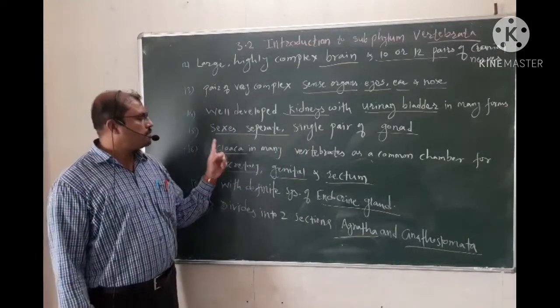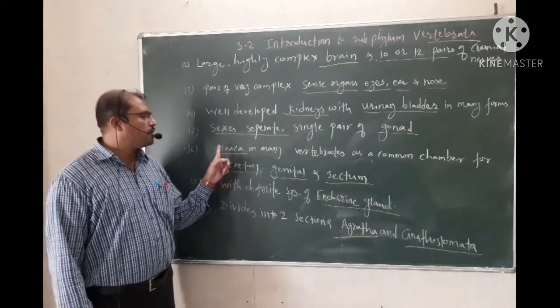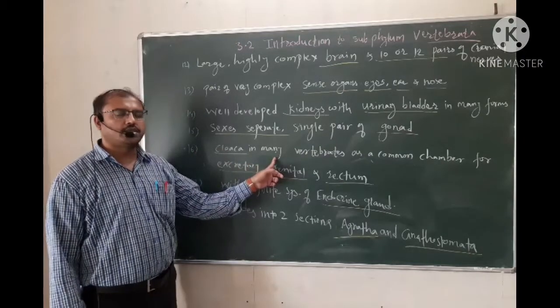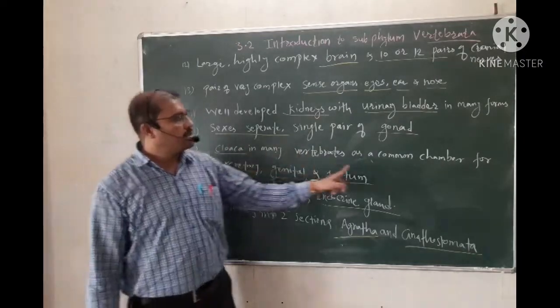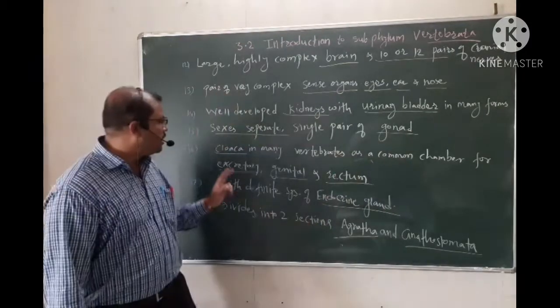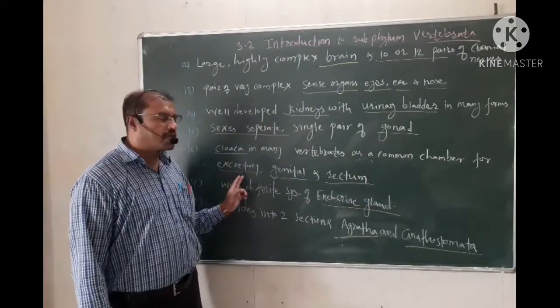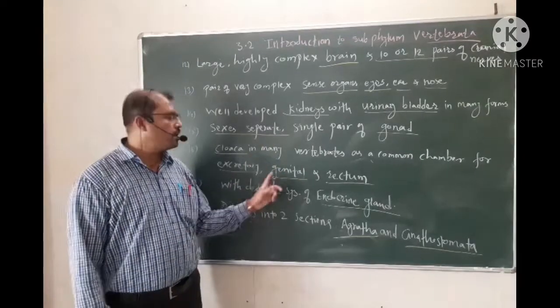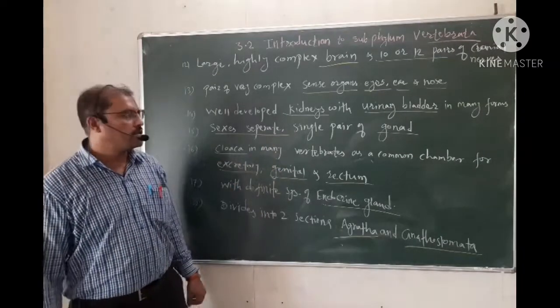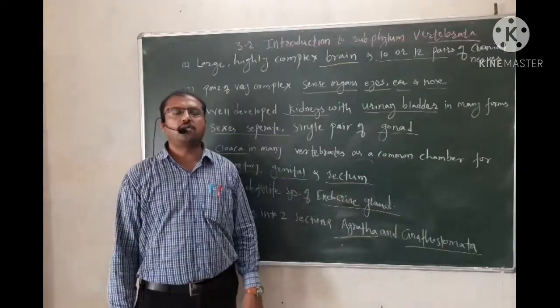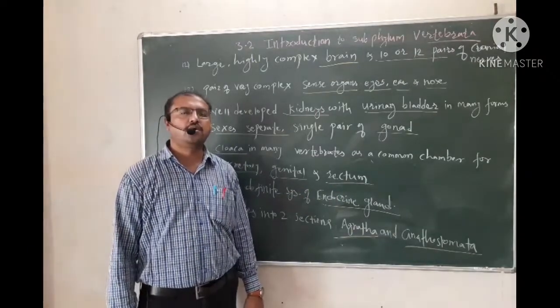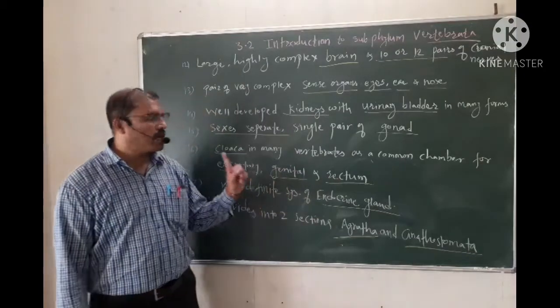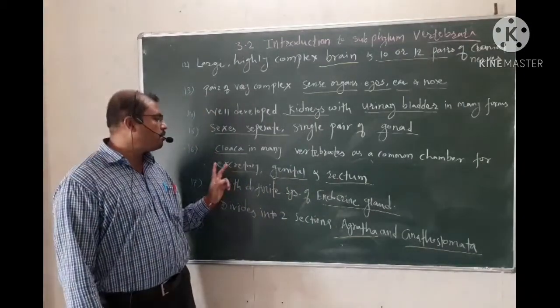Then there is a cloaca. In many vertebrates the cloaca acts as a common chamber for excretion, for passing out the gametes, as well as for the removal of undigested waste from the rectum.